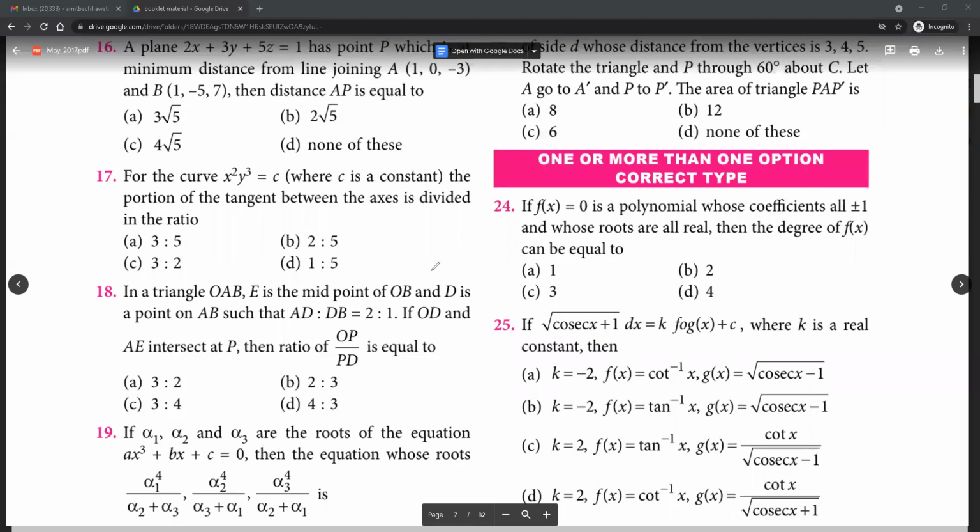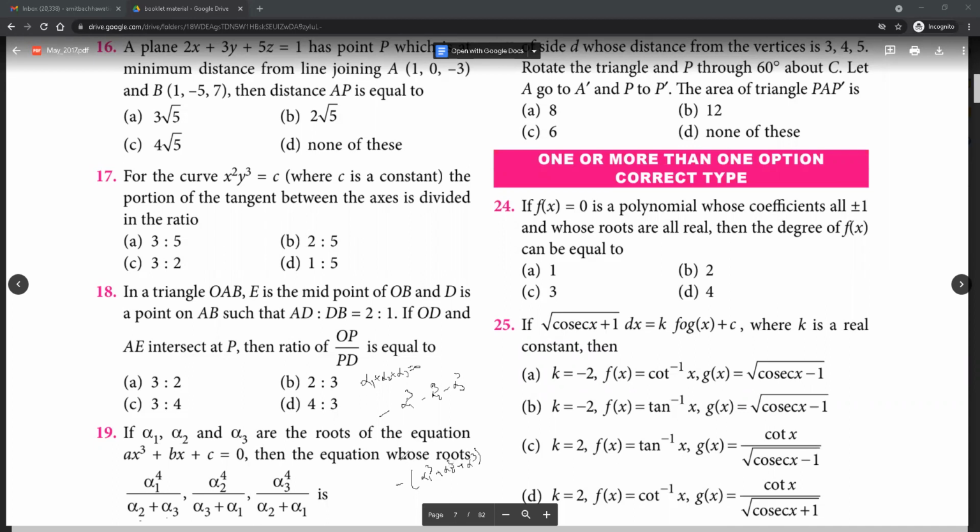What about 19? In this there is a transformation of roots. Clearly alpha 1 plus alpha 2 plus alpha 3 is 0. So alpha 2 plus alpha 3 will become minus of alpha 1. So you get minus of alpha 1 cube minus of alpha 2 cube minus of alpha 3 cube, which is minus of (alpha 1 cube plus alpha 2 cube plus alpha 3 cube). This is the value we want, right?